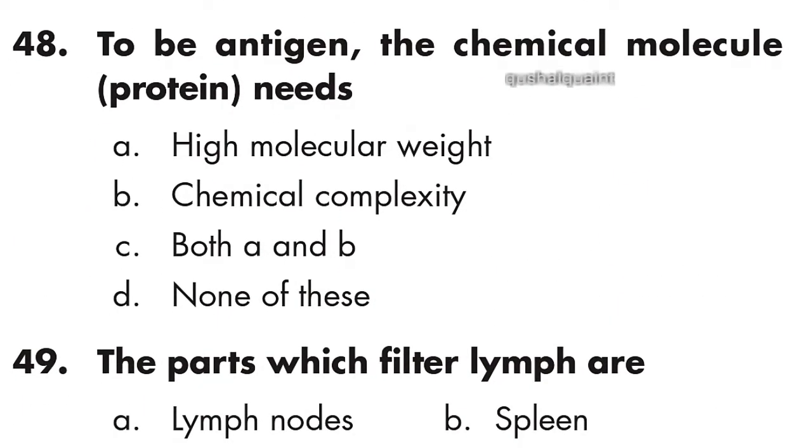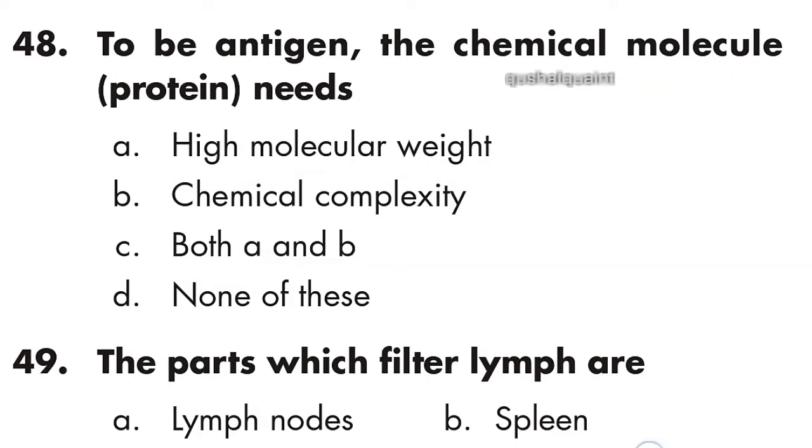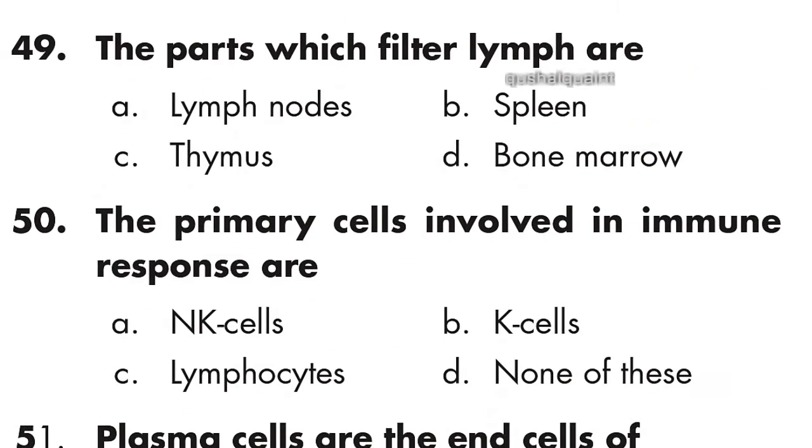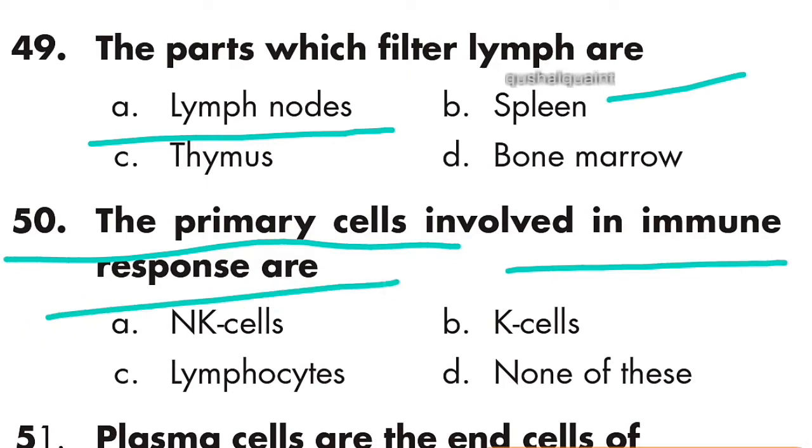48th question: to be antigens, proteins need high molecular weight and chemical complexity. Option C is right, A and B both. 49th question: the part which filters lymph is lymph nodes. Option A is right, lymph nodes. 50th question: the primary cells involved in immune response are lymphocytes. Option C is right, lymphocytes.